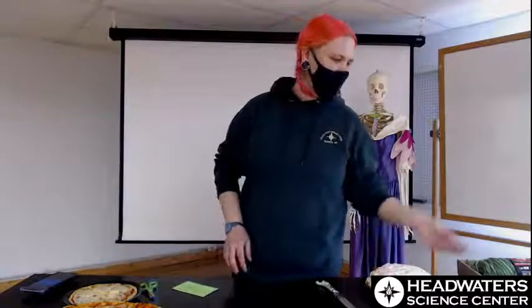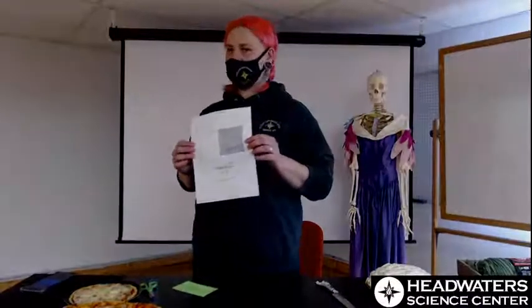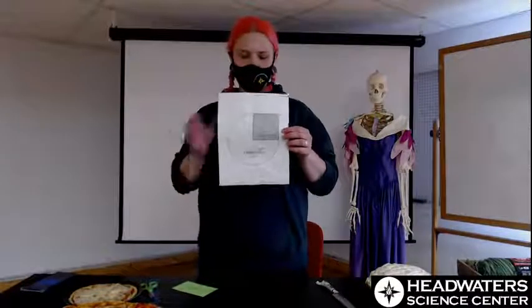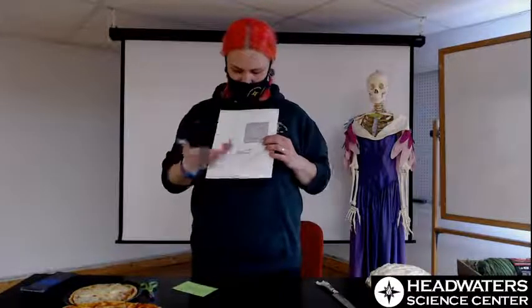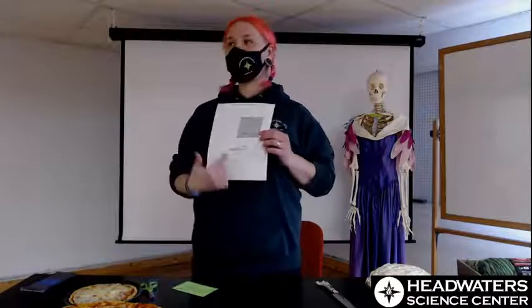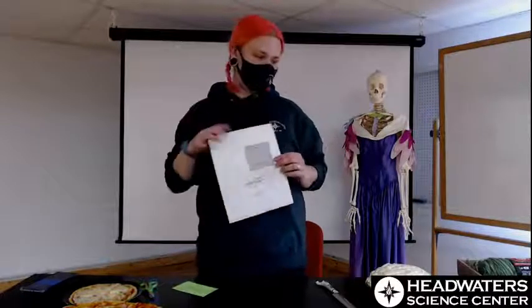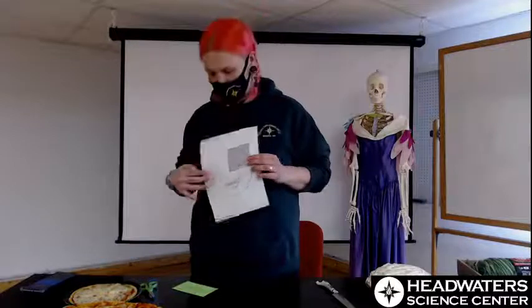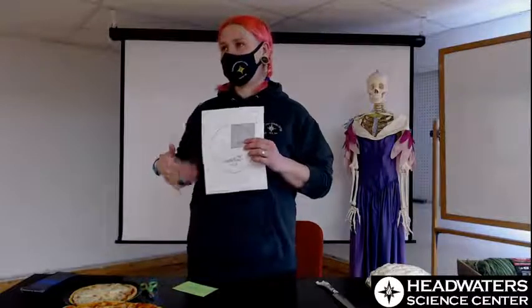So one cool thing about pi, and I guess sort of math in general, is when you have things like this, where it says pi times r squared, if you know one number, you can figure out other ones. So if we don't know the radius, but we know the area, we can figure out the radius through pi.